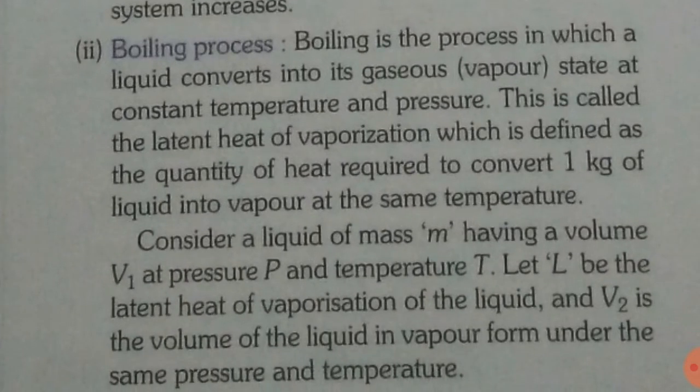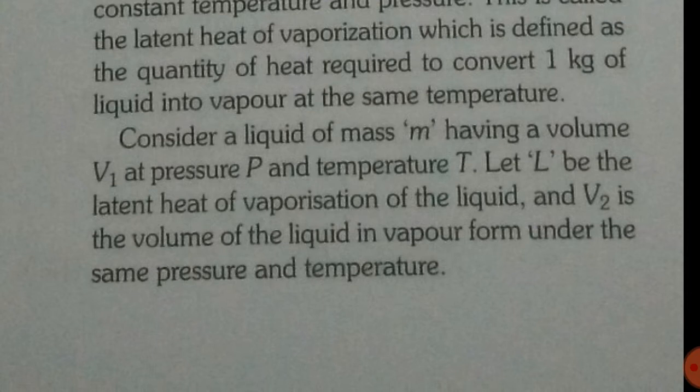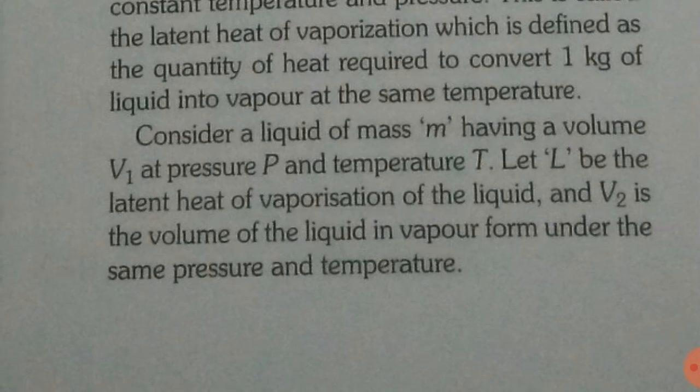Second, the boiling process. Boiling is the process in which a liquid converts into its gaseous state at constant temperature and pressure. This is called the latent heat of vaporization, which is defined as the quantity of heat required to convert 1 kg of liquid into vapor at the same temperature. Now consider a liquid of mass m having a volume V1 at pressure P and temperature T. Let L be the latent heat of vaporization of the liquid and V2 is the volume of the liquid in vapor form under the same pressure and temperature.